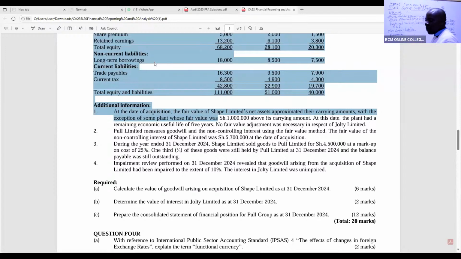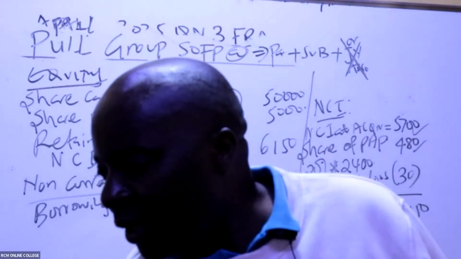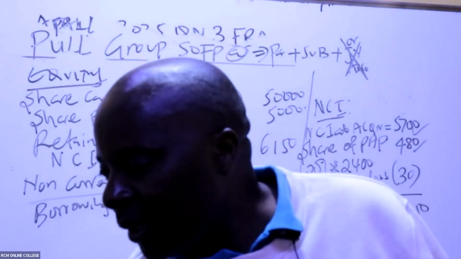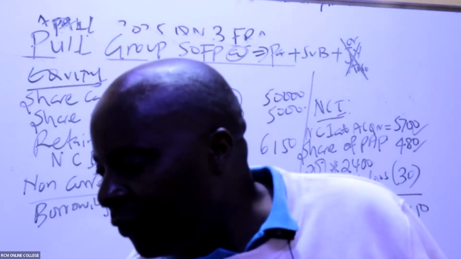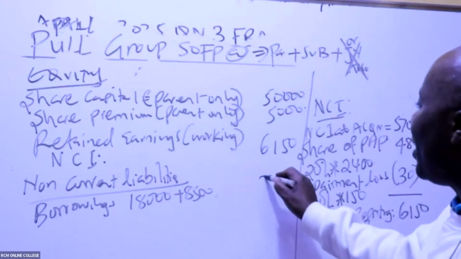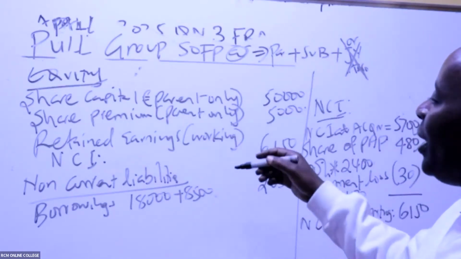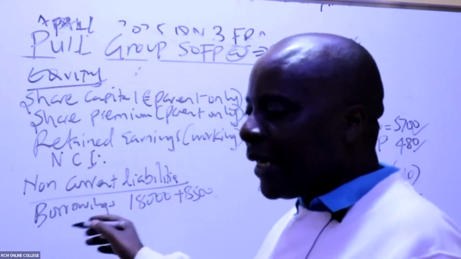So borrowings, what do we have here? 18,000 plus 8,500. How much do we have there, ladies and gentlemen? 18,000 plus 8,500. How much do we have? Yes, 26,500. There is no adjustment there. And that is the only non-current liability. So we go to current liabilities.